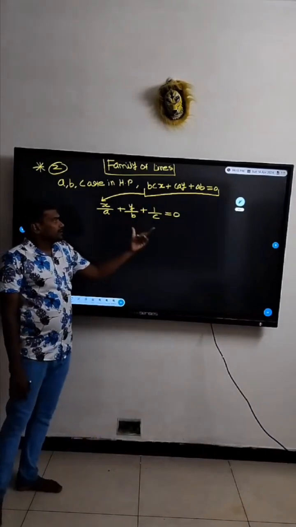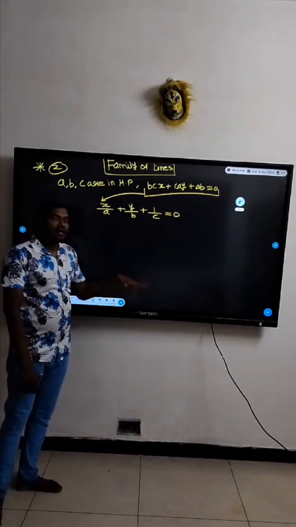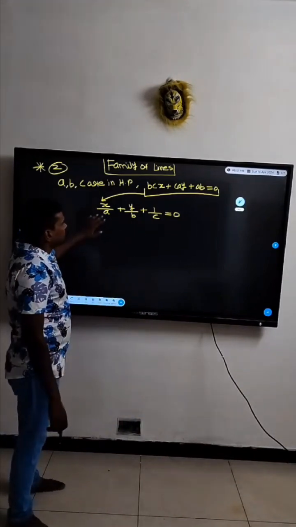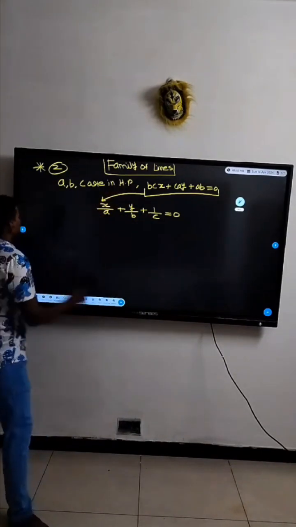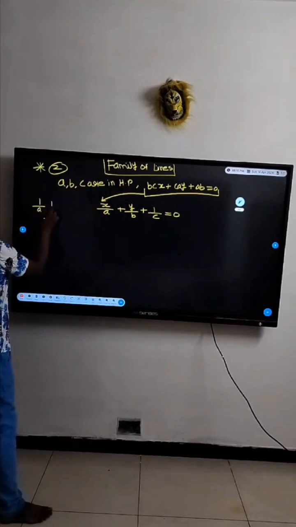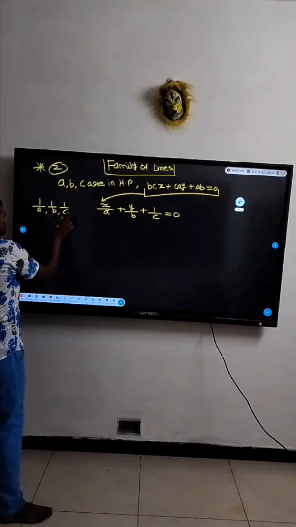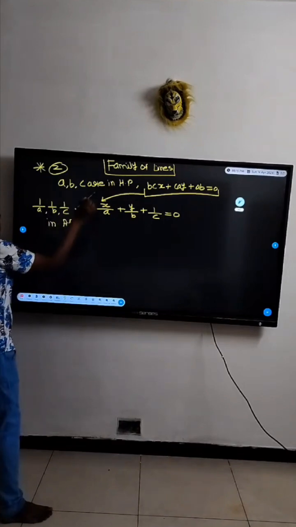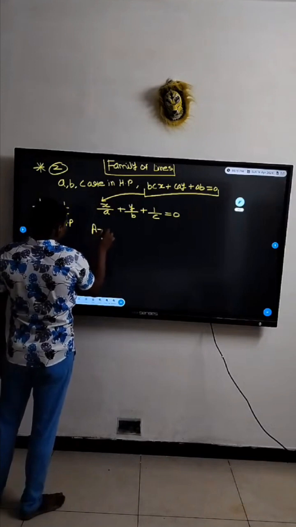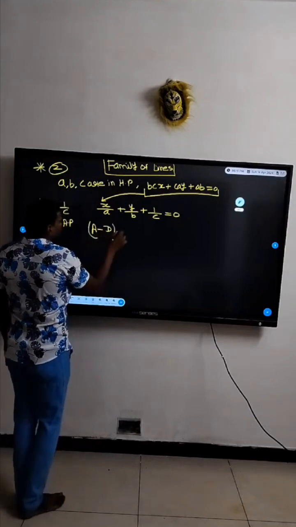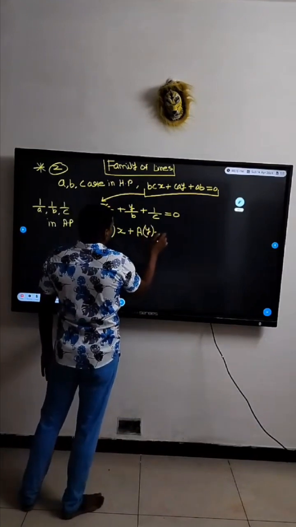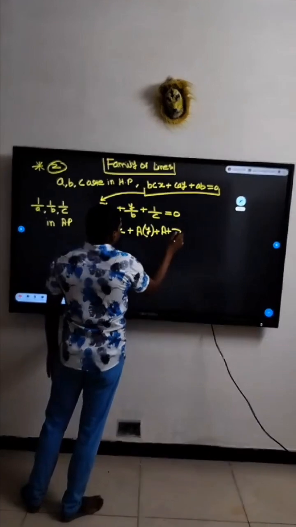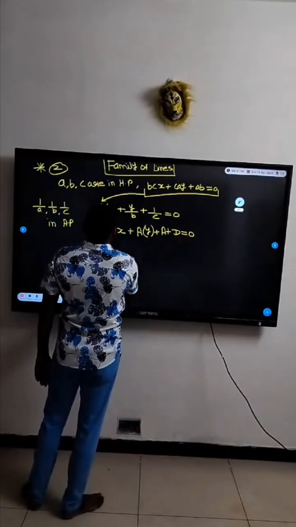And again you have seen the same problem as the last time. Here you have 1 by a, 1 by b, 1 by c. But a, b, c are in HP, that means 1 by a, 1 by b, and 1 by c are in AP. So again start the same: a minus d into x, a into y, a plus d equal to 0.